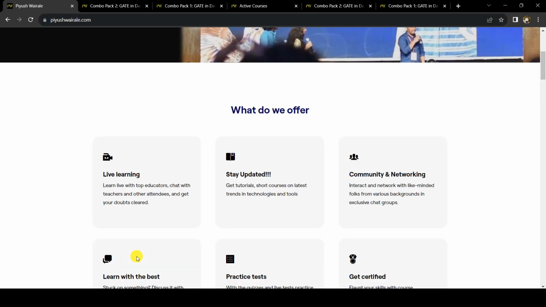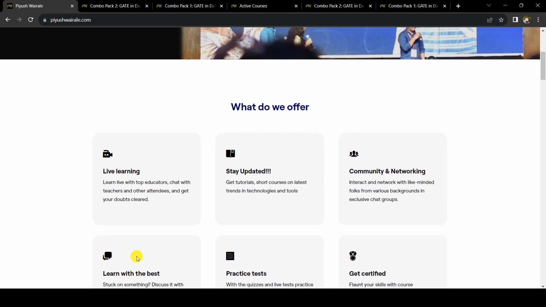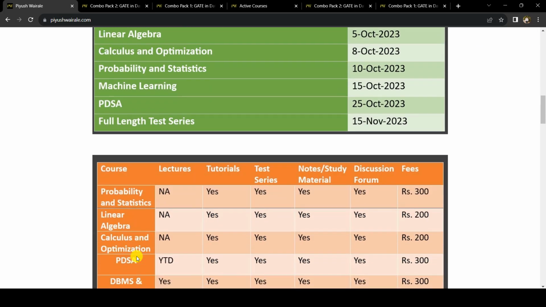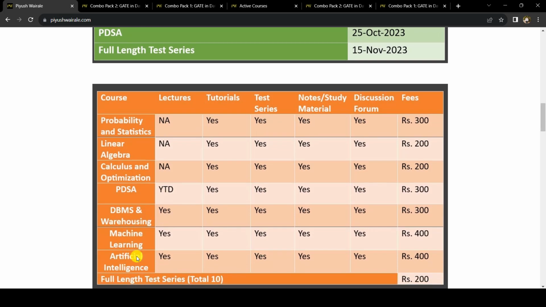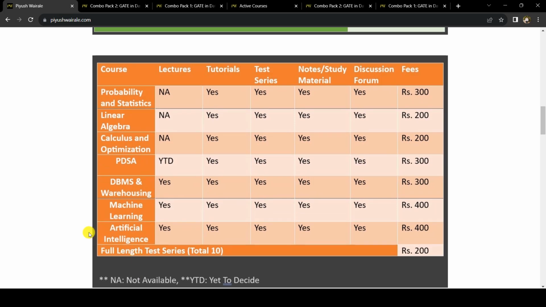Okay, so at first we are going to discuss what is the fee structure and what all we are going to cover in this particular course. It's not exactly a course, it is a combination of test series plus other supplementary content, right? So here you can see we have a total of 7 subjects in our GATE DA. The first three are probability and statistics, linear algebra, and calculus and optimization, right?